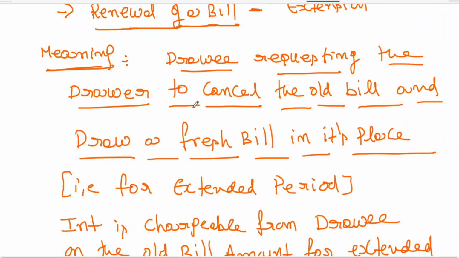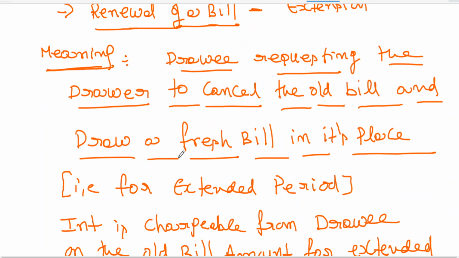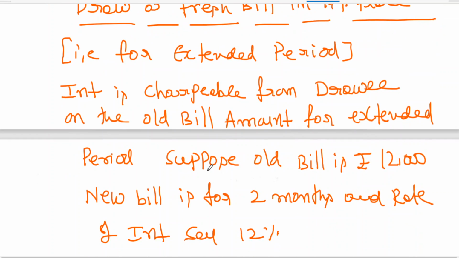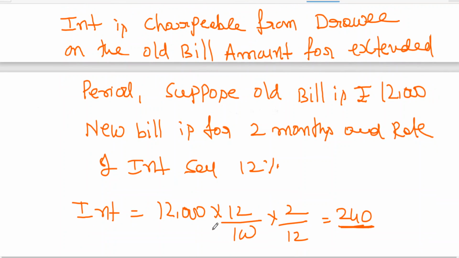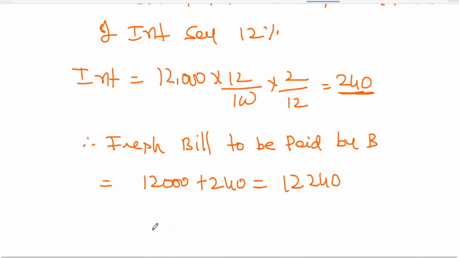Come on, tell me, renewal of a bill means extension. Drawee requesting the drawer to cancel the old bill and draw a fresh bill in its place. That is for extended period. Interest is chargeable from drawee on the old bill amount for extended period. Suppose old bill is, I told you, 12,000. New bill is for 2 months and rate of interest say 12%. Interest is equal to 240. Therefore fresh bill paid by B is 12,000 plus 240. It comes to 12,240. Okay.